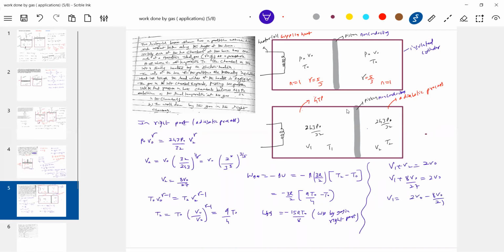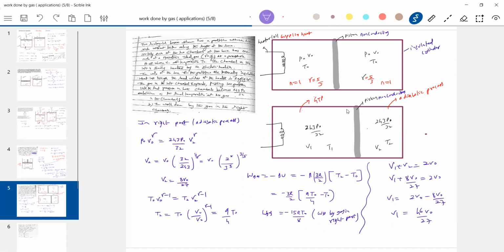2V0 minus 8V0 by 27. 54 minus 8 will be 46 V0 by 27. Okay, this is V1. I want temperature T1. Sir, the number of moles will remain the same in the left part. Total amount of gas has to remain constant. Finish over there, no other way. With that, we'll get the temperature of gas in the left part.